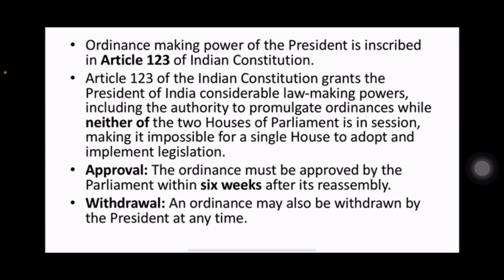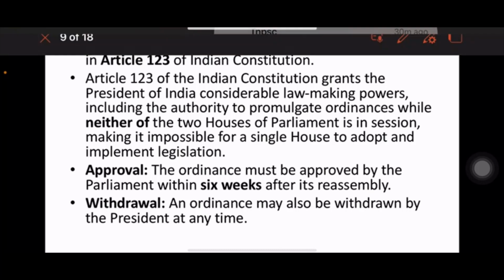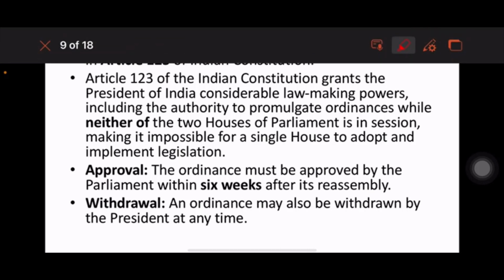The ordinance making power of the President is a constitutional power, and it comes under Article 123. Article 123 gives the President the lawmaking power to promulgate an ordinance only when neither of the two Houses of Parliament is in session.